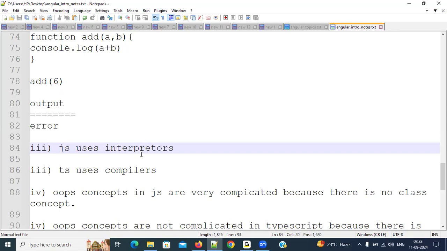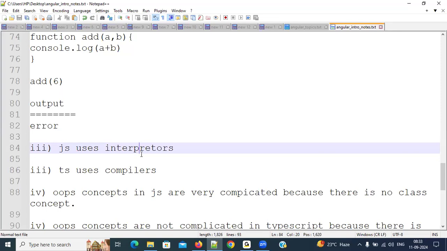So what does binary language contain? Only two numbers: 0 and 1. We cannot write entire programs using 0 and 1. For example, in order to print hi everyone, we cannot write 0, 1, 0, 0, 0, 1, 1, 1, 1, 0, 0 like that. So whatever language the computer knows, we cannot program in, and whatever language we program in, the computer cannot understand.